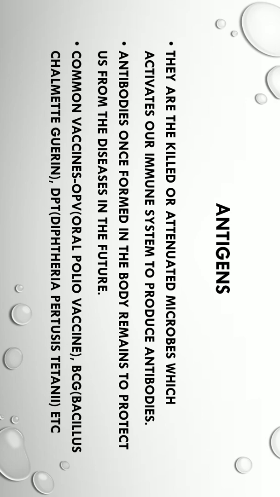Some of the common vaccines have been named here. First one is OPV, that is oral polio vaccine. Another one is BCG, the full form is Bacillus Calmette-Guerin. And then DPT, diphtheria, pertussis, tetanus. These are the various common vaccines. Vaccines are injected in the body and they help in production of antibodies. Vaccine contain antigens in them. Antigens are the killed or attenuated microbes.